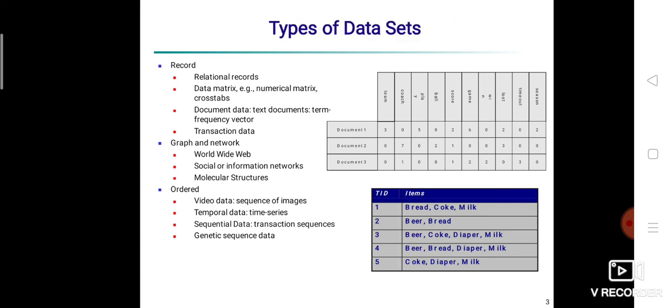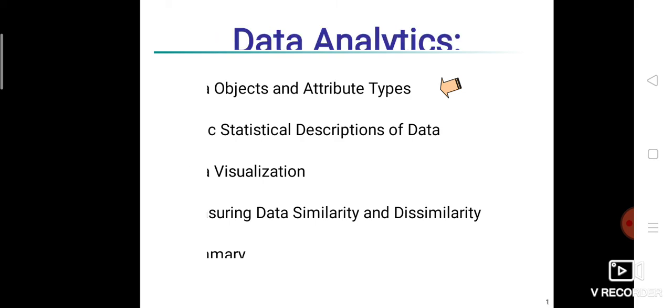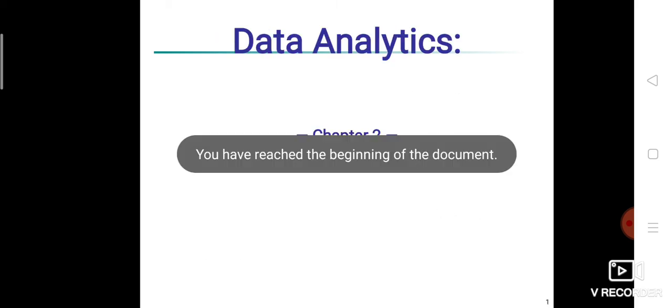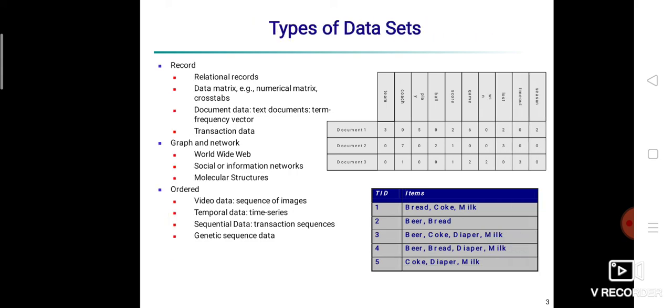Next category is ordered data. So what is ordered data? For some types of data, the attributes have relationships that involve order in time and space. That data is ordered data. So now let's move towards the types of attributes.